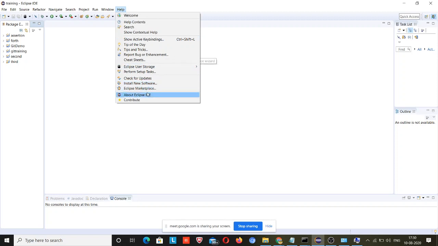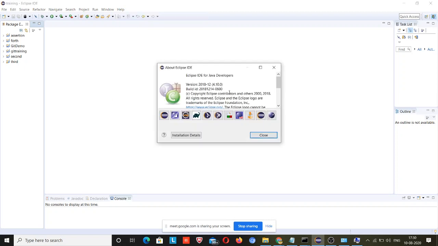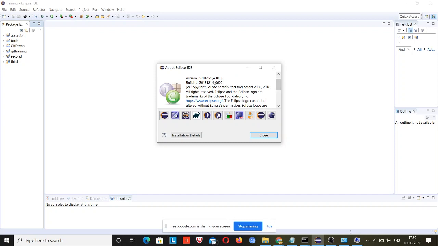Actually let me check. Last time I used it, but this is not the latest version, I hope. I just installed whatever was the latest, version 4 point something. Yeah, it's 4.10. Okay, this is not the latest version.